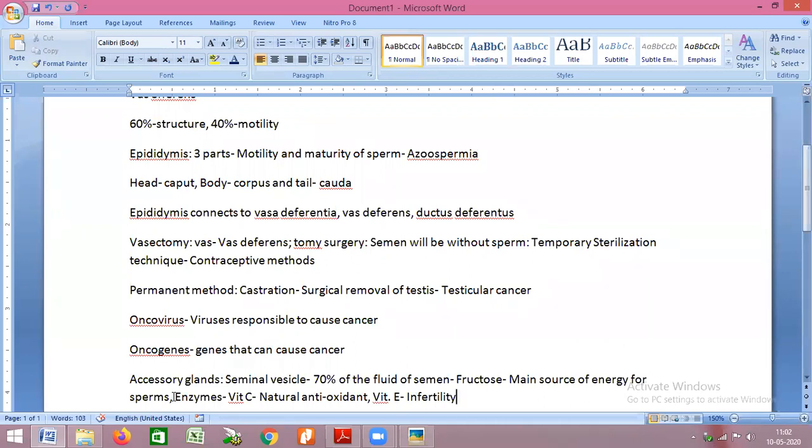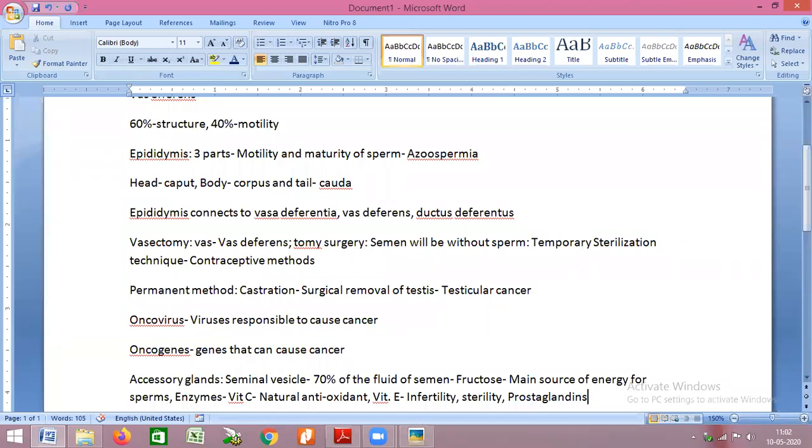Absence of vitamin E leads to infertility or sterility, inability to reproduce. Next, apart from that, we have prostaglandins. Prostaglandins also help in protection of sperm and activation of sperm in the female reproductive tract.